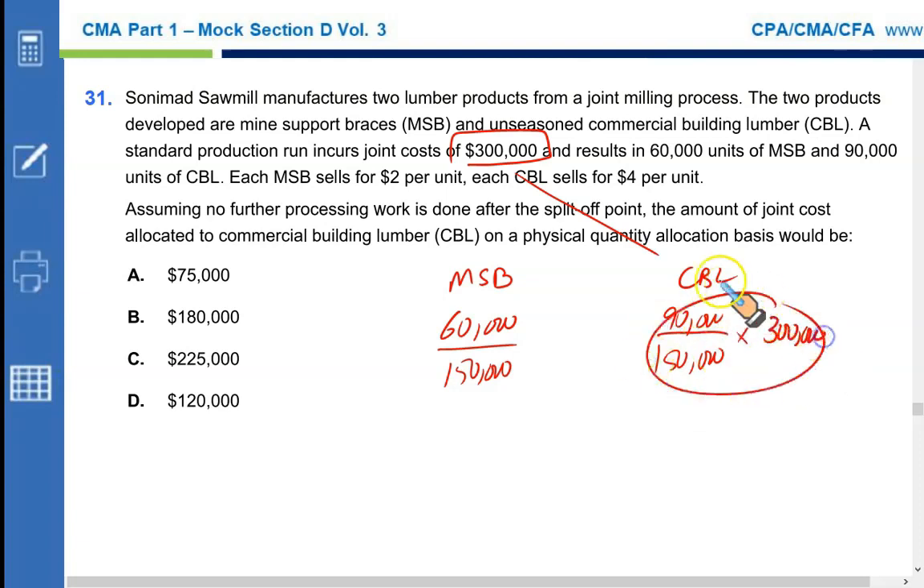Solving this, you should get 90,000 by 150 multiplied by $300,000. That gives you 180,000. That makes B the correct option.